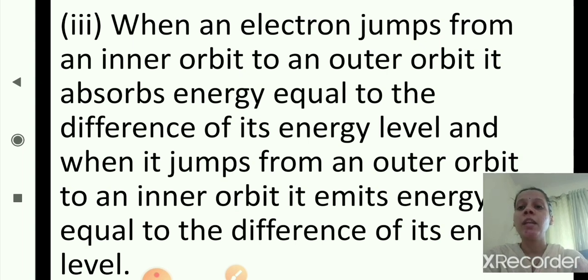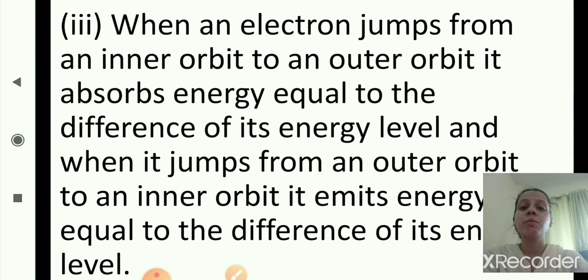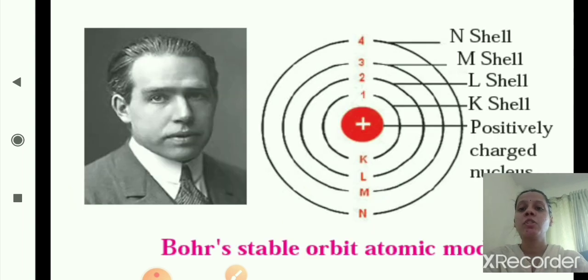And when the electron jumps from an outer orbit to an inner orbit, it emits energy, which is equal to the difference of its energy levels. So, when an electron jumps from an inner orbit to an outer orbit, it absorbs energy, and when it jumps from an outer orbit to an inner orbit, it emits energy. So, this is Bohr's stable orbit atomic model.